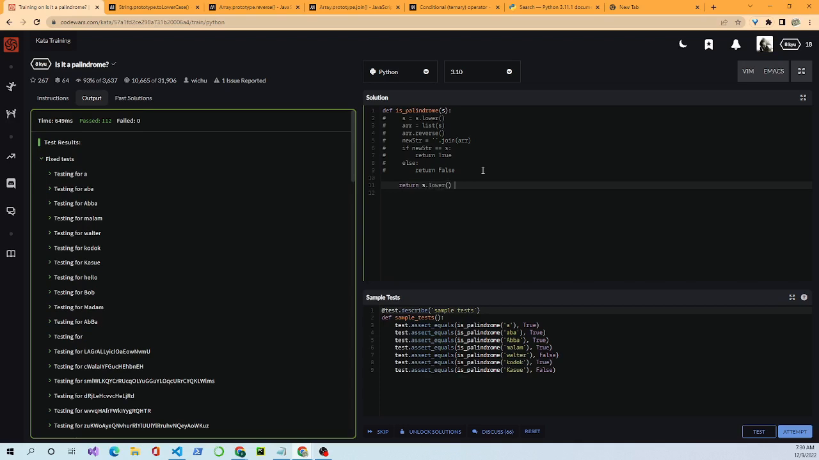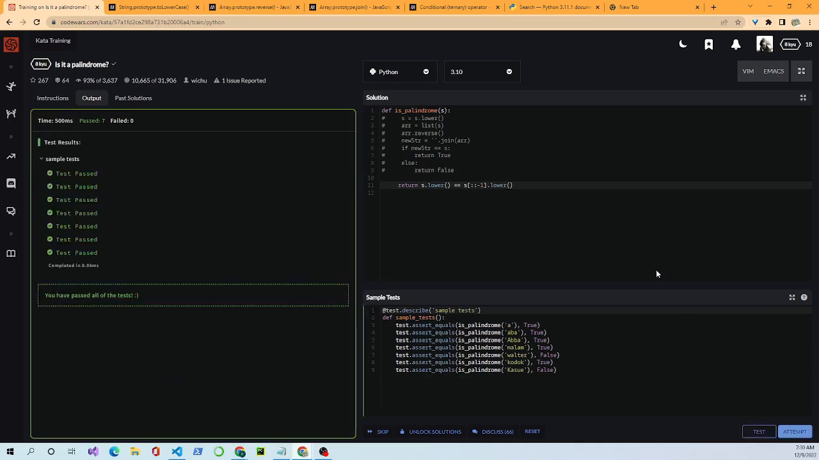lower equals s[::-1].lower. Now this is a more Pythonic way of answering it. You want to make it as simple as possible and readable too, and this is probably how it's most popularly done on this test. Anyway, let's come down here to test, and it passes.